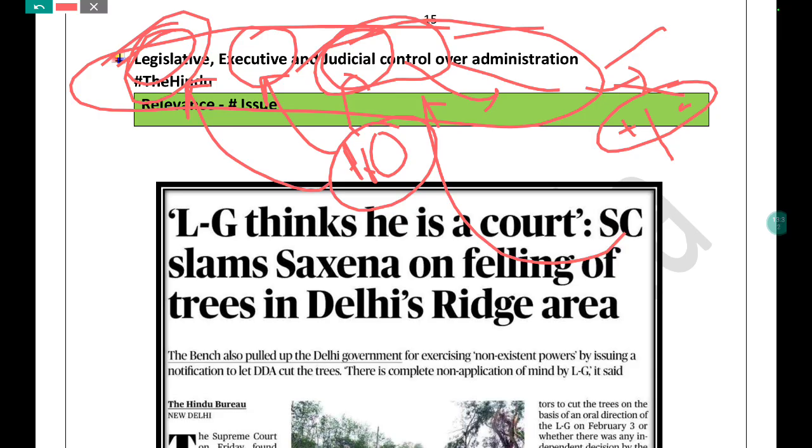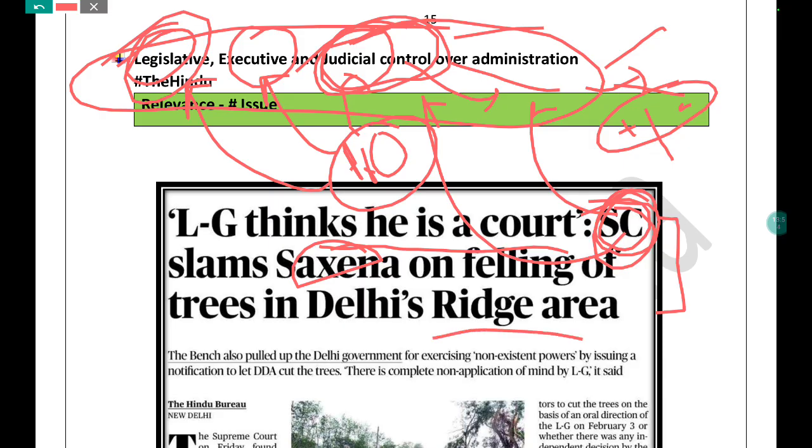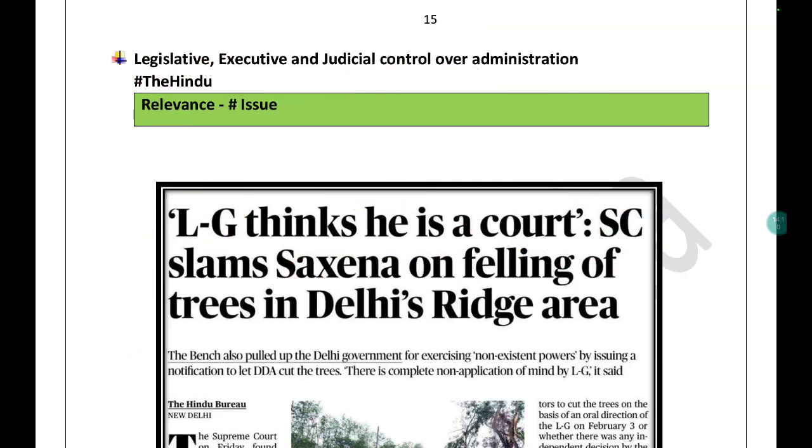Like if you know that judicial control is important, just go through this article, read this article, and use this opportunity to use it in your answers. For example, "LG thinks he is a court, and Supreme Court slams the LG of Delhi on felling of trees in Delhi Ridge area." Now, the LG is something you can relate with the executive of the National Capital Territory of Delhi. The Supreme Court is slamming this, so you can see that the executive is being slammed by the Supreme Court. You just need to have this idea and you can use this in your answer.